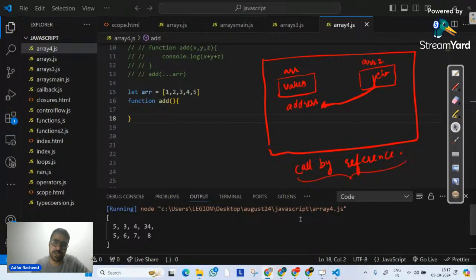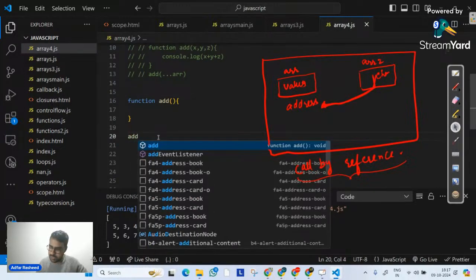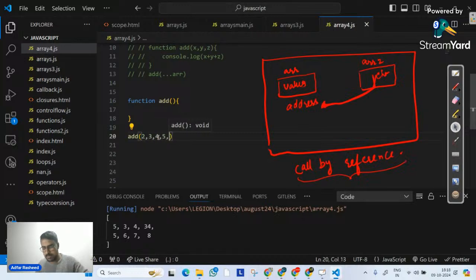Please pay close attention, and the rest operator is not just about arrays. Leave arrays aside for a second. I will call this function add, and I am going to pass an indefinite number of arguments. There's 2, there's 3, there's 4, and there can be more values over there. My agenda at this point is not to separate a data type into multiple values. No, there are already multiple values. My agenda is to pack them.